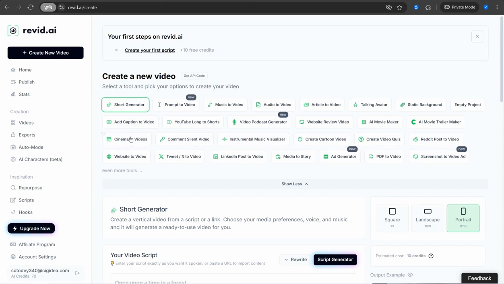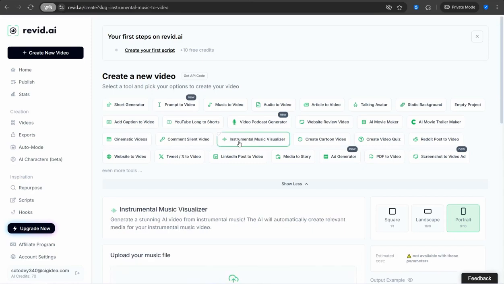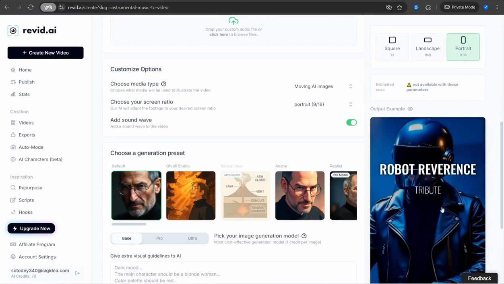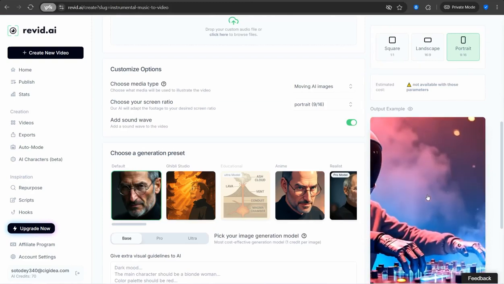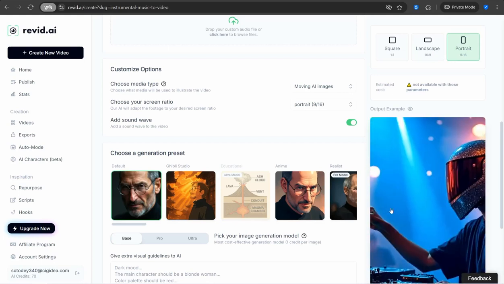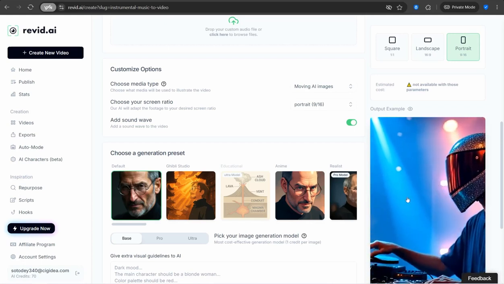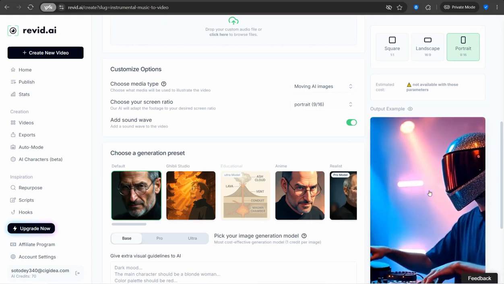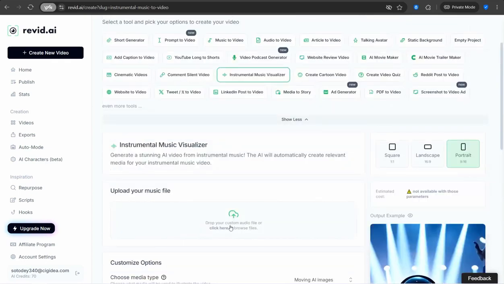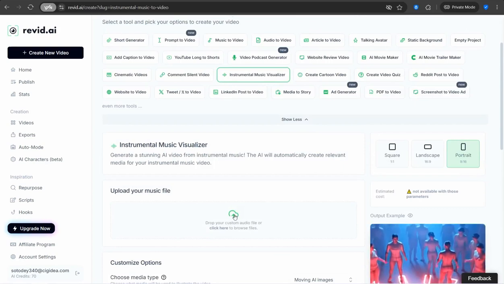And here you can try this option, which is the instrumental music visualizer. When you select this option, in this preview you can find what your video would look like. Here you can transform your music track into a beautiful, engaging video, as you see, with AI images, animated images, video clips using the AI, and so forth. Here you can drop your own music track from your device. For sure, you can get your music track from different sources.